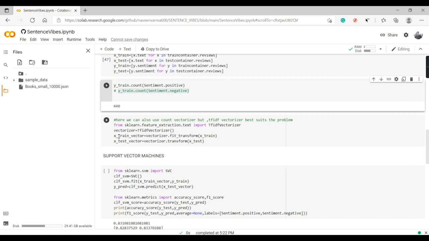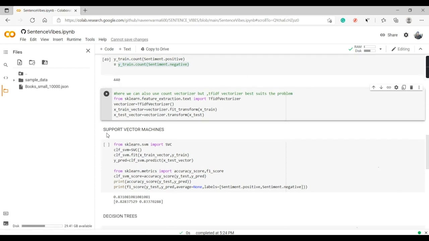So we'll just change the x train vector and x test vector. We'll fit transform x train and transform x test. As in the testing vector, we don't need to fit the data, we'll just transform it. But for training, we need to fit it also. So I'll run this.